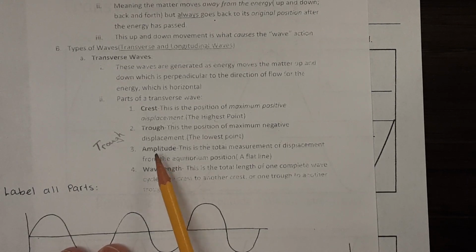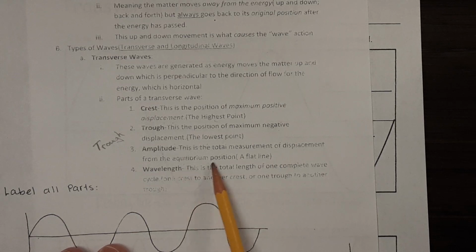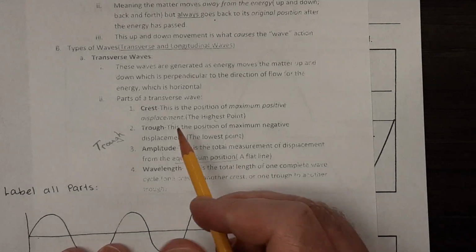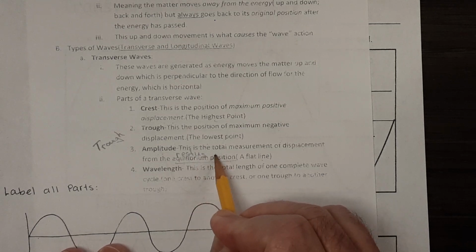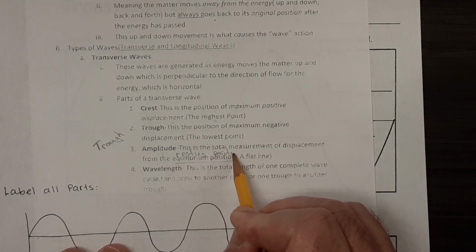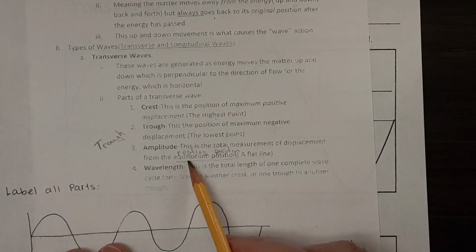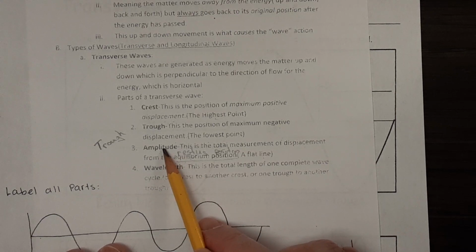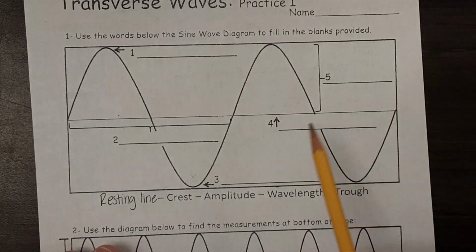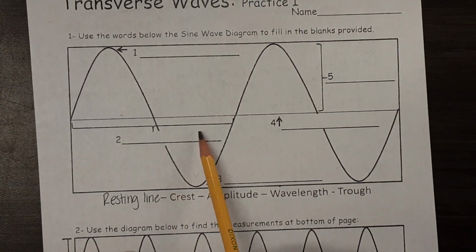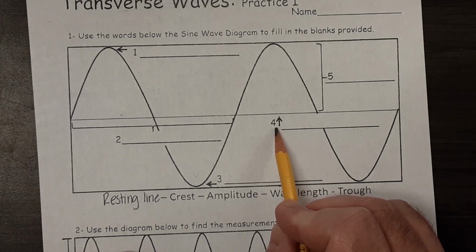Amplitude. The amplitude is the total measurement of displacement from the equilibrium position, a flat line. Some people will call this the resting position. So let me point out the resting position, and then I will point out how to figure out the amplitude. Let's get this out of the way. So the resting position, or the position of equilibrium, is going to be number 4.